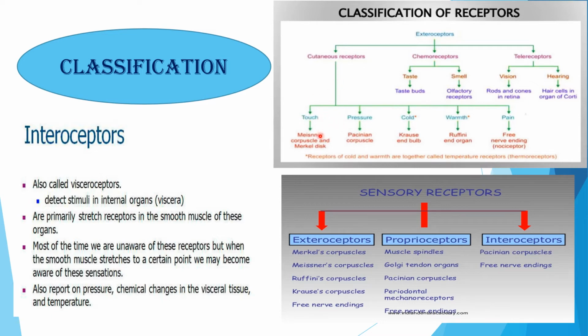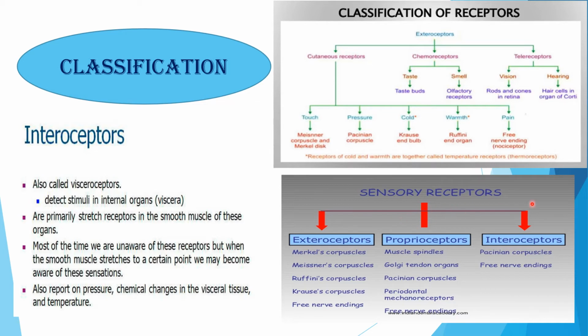Cutaneous receptors are divided into touch, pressure, cold, warmth, and pain. And chemoreceptors are divided into taste and smell. Taste includes taste buds and smell includes olfactory receptors. Telereceptors are divided into vision and hearing. Vision includes rods and cones in retina, that means rod and cone cells in retina, and hearing includes hair cells in organ of Corti, that means in the ear.